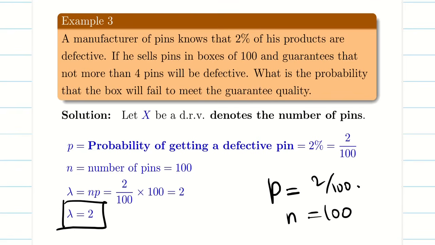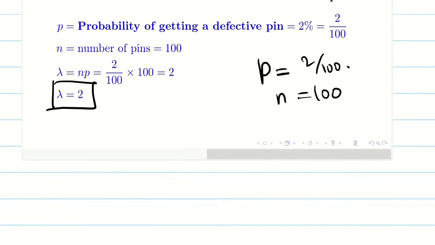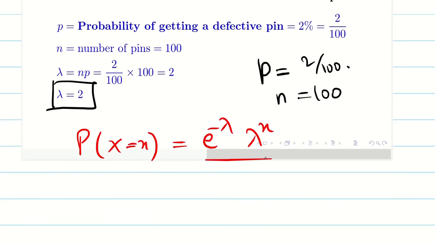Now let us see what kind of problem we are going to face. So lambda is 2. One can think, sir, problem is nothing. Now what you can do? You know the formula, simple. P(X equal to x) is e power minus lambda, lambda power x by x factorial, because it follows Poisson distribution, because the probability of success is very low. So my formula is e power minus 2, 2 power x by x factorial. So what is the trouble here? Let's go back to the question now.